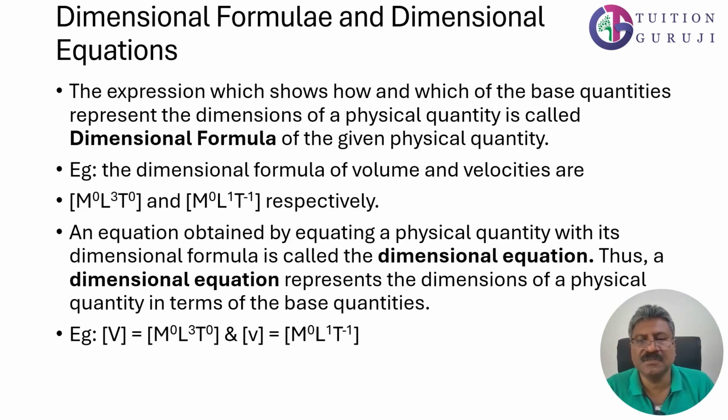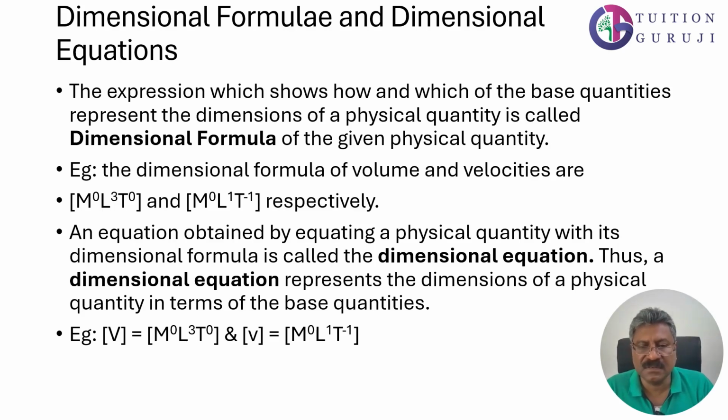The expression which shows how and which of the base quantities represent the dimensions of a physical quantity is called the dimensional formula of the given physical quantity. For example, the dimensional formulae of volume and velocity are L^3 and L^1 T^-1. You can write them as [M^0 L^3 T^0] in square brackets for volume, and for velocity you can write [M^0 L^1 T^-1] respectively.